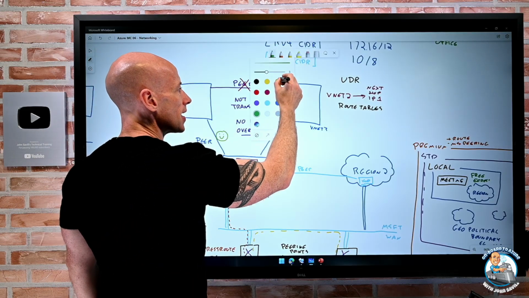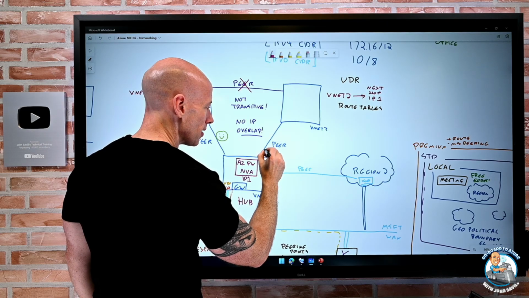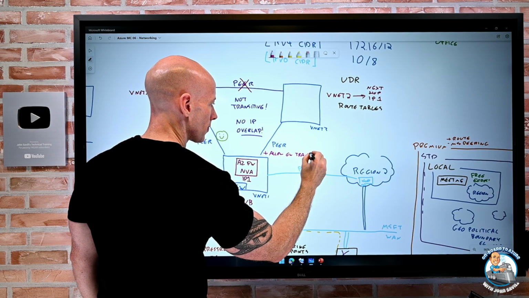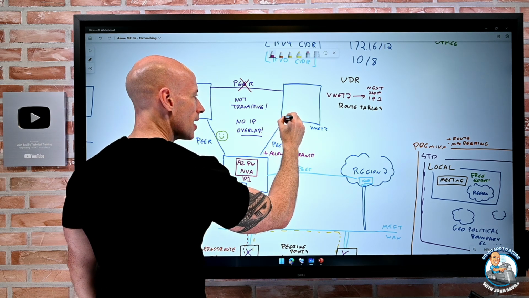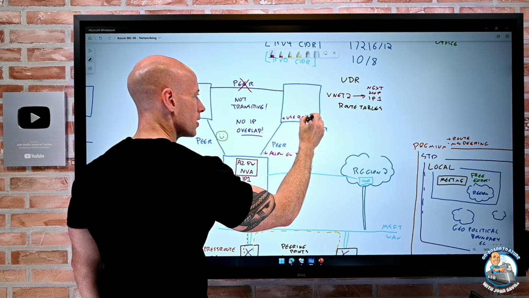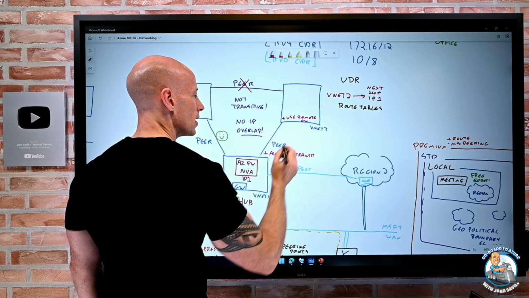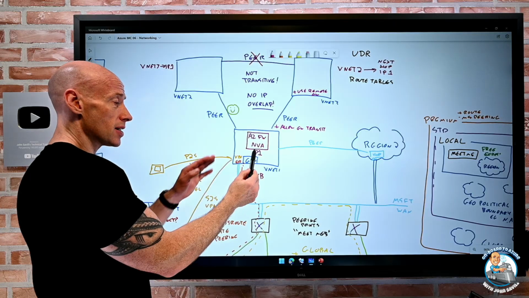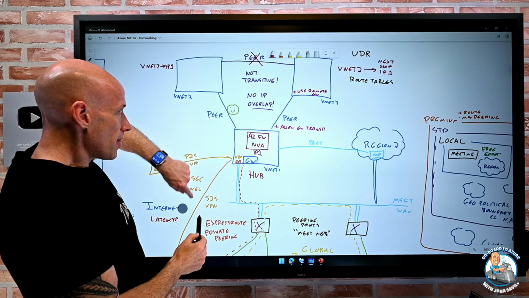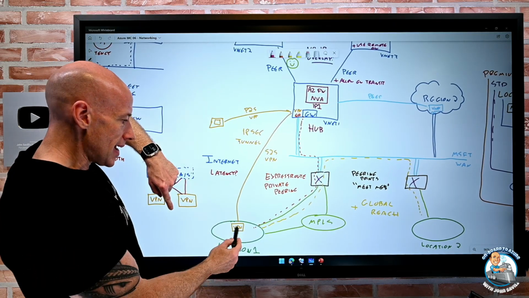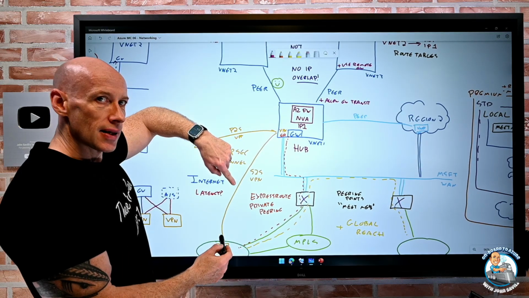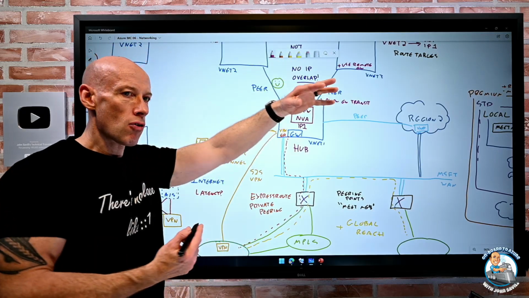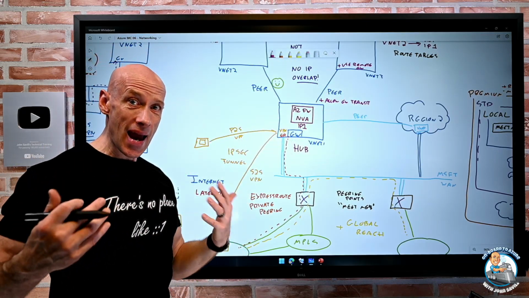I can configure on this side of the peer, allow gateway transit, and on this side, I can say use remote gateway. So now what happens is this has to tell this network about this IP space all the way down here. How does it do that? BGP, Border Gateway Protocol. It's about sharing IP ranges and details about how to get there.